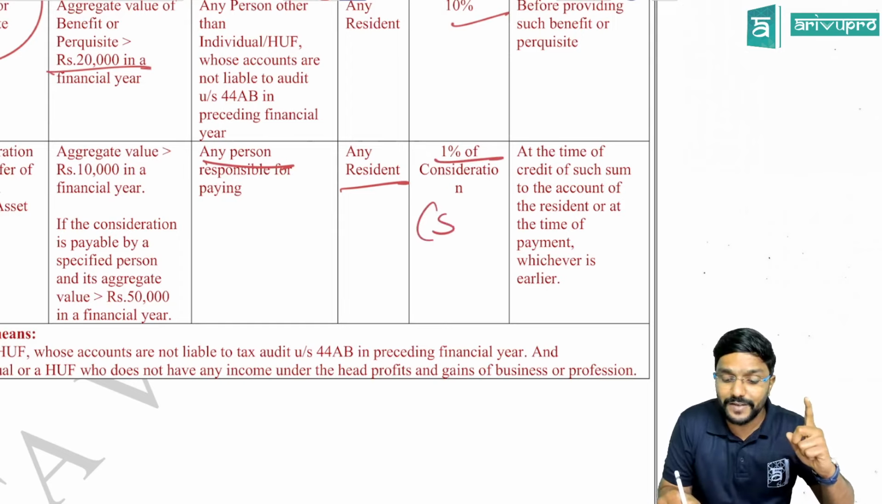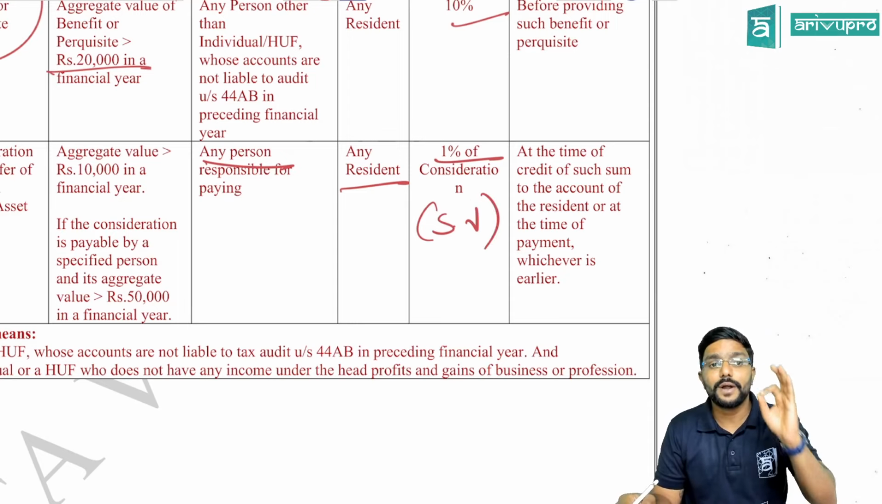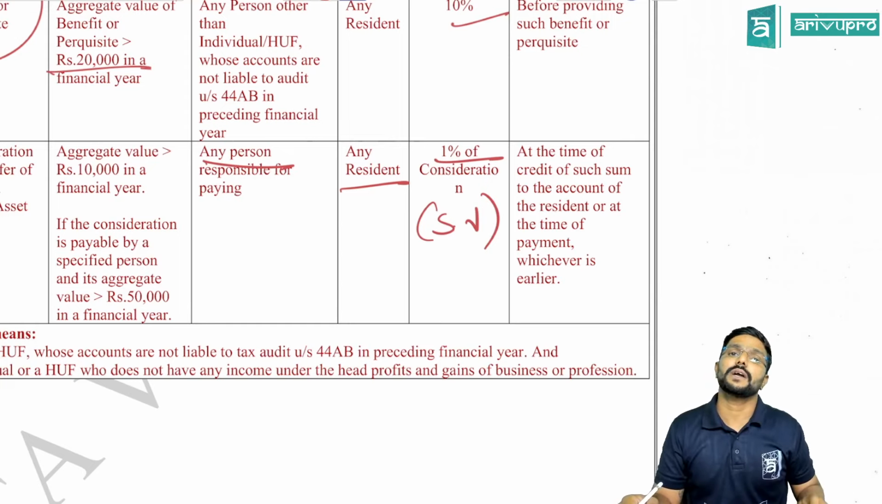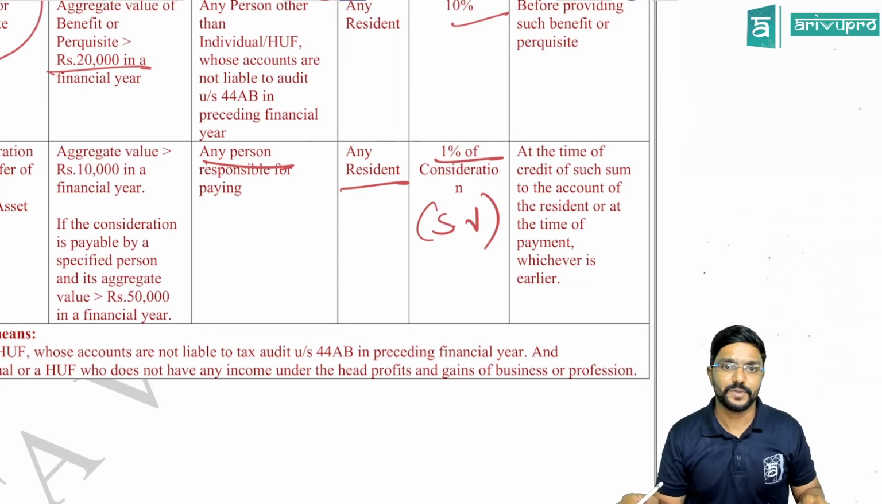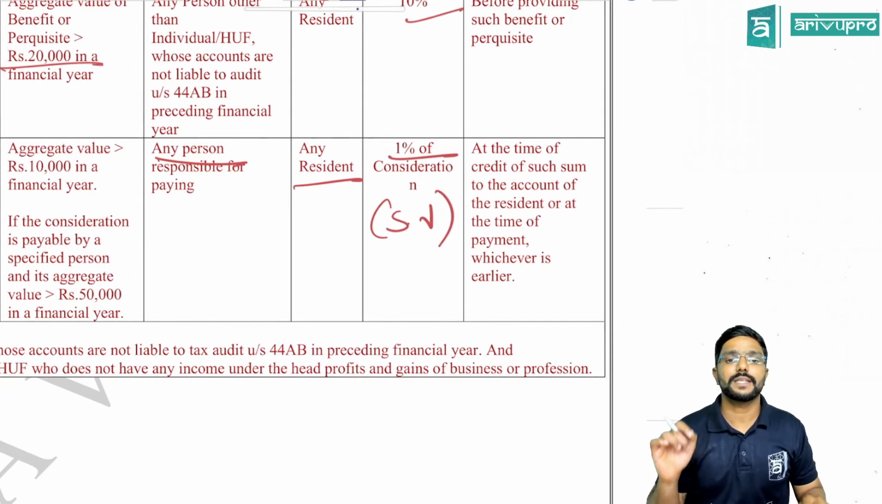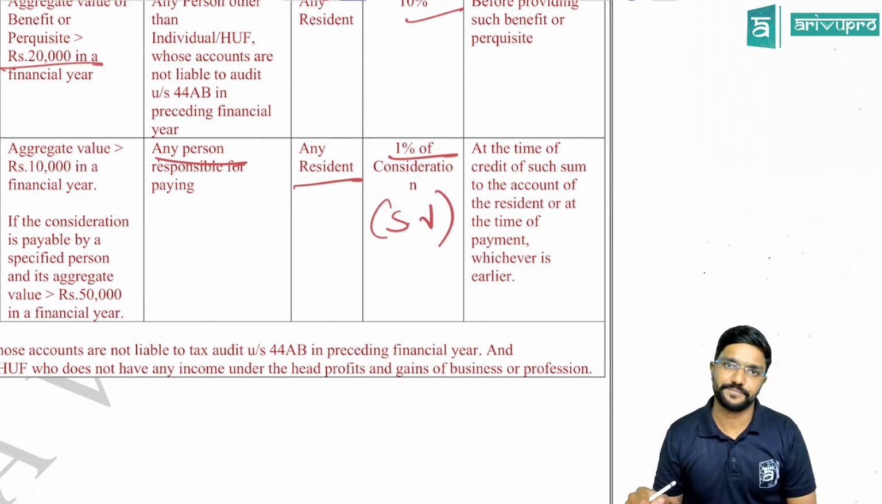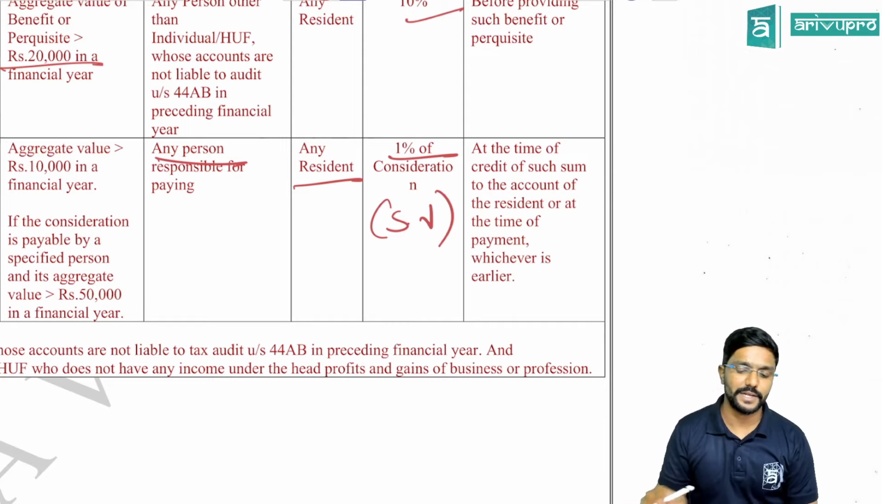Consideration here means sale value, not profit. So whatever consideration the buyer is paying to the seller, he has to deduct 1% of that and give it to the government as TDS. When does TDS have to be deducted? At the time of credit of such sum to the account of the resident or at the time of payment, whichever is earlier. Whichever is earlier, guys.